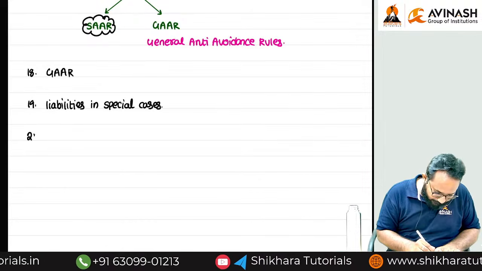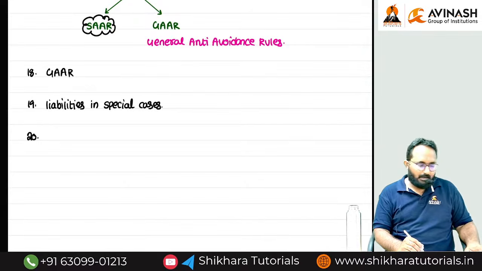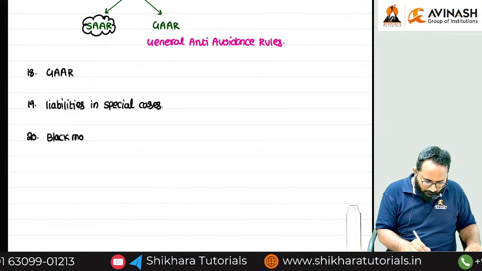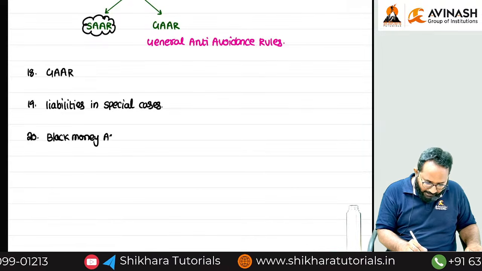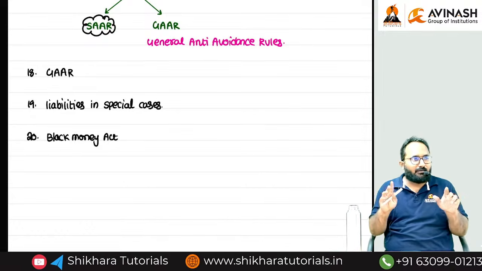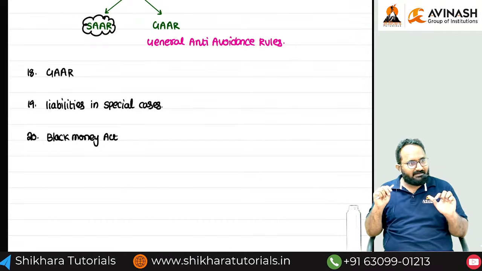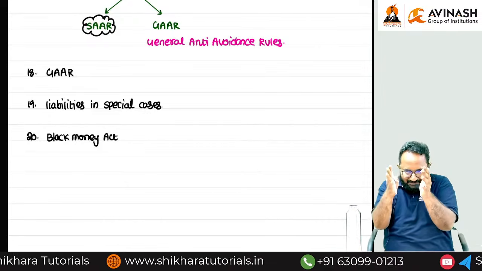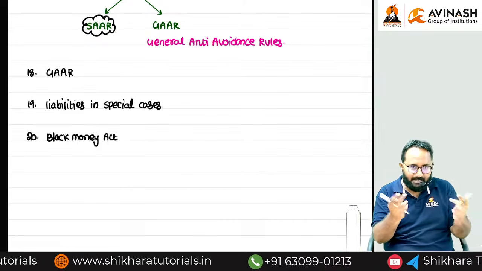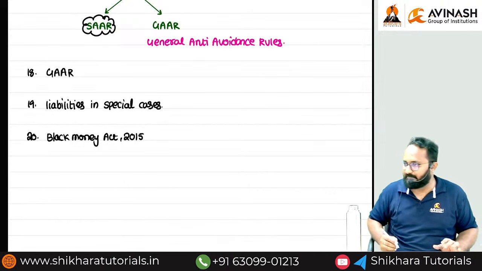20th chapter. Any idea? Black Money Act. There is another act also, that we'll discuss separately. All are saying direct tax laws means only Income Tax Act 2025. No. We have 2 acts. Direct tax laws means 2 acts will be there. One is the Income Tax Act, and another one, Black Money, a separate act. The Black Money Act 2015 will be discussed.